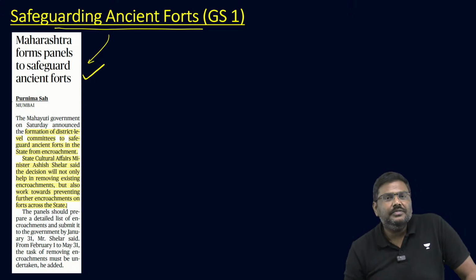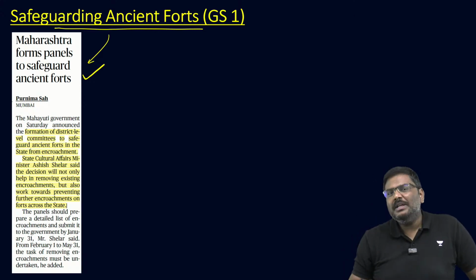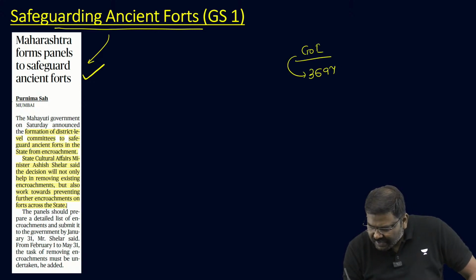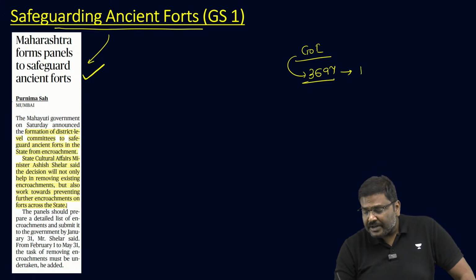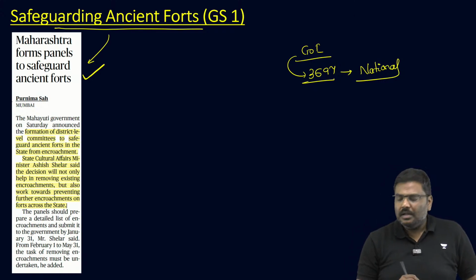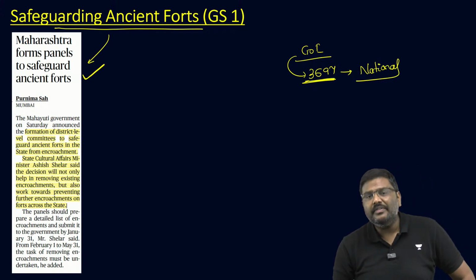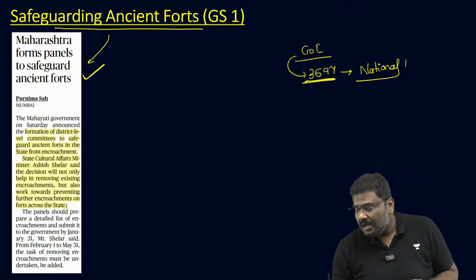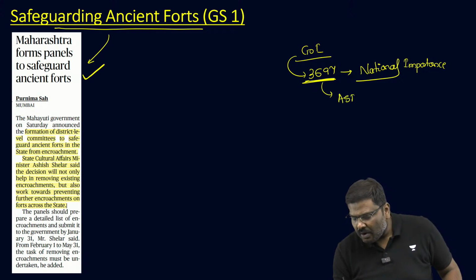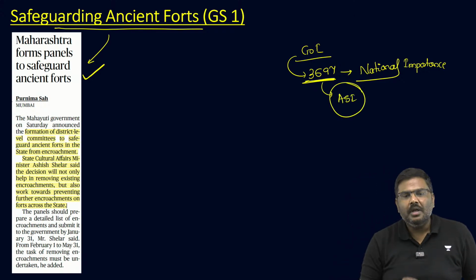And what is the importance of this? In case of India, please understand, according to the government of India, there are 3,697 monuments of national importance. According to the information provided last year in the parliament, 3,697 monuments of national importance. And these monuments essentially are maintained by Archaeological Survey of India, ASI.